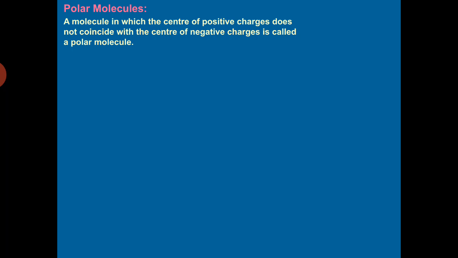These polar molecules have an unsymmetrical shape. Let us take an example of water. What is the formula for water? H2O. In it, the oxygen ion is negatively charged and the hydrogen ions are positively charged.